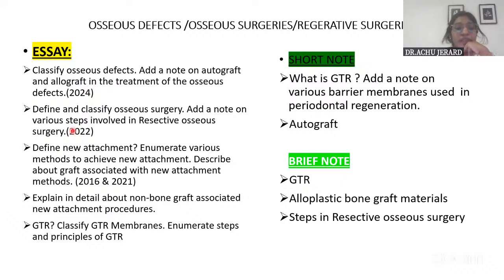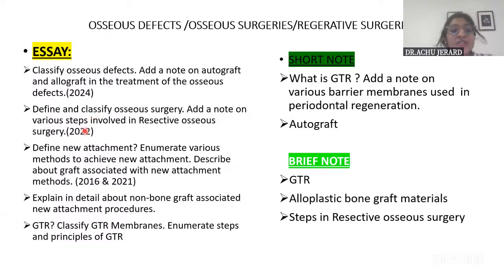Okay. Then another one is: define new attachment, enumerate various methods to achieve new attachment, and describe the graft associated new attachment methods. So like that, questions have been asked. These are the different questions, and one by one we'll discuss them, but for example, we'll first deal with these two questions. That is, classify osseous defects and add a note on autograft and allograft in the treatment of osseous defects.